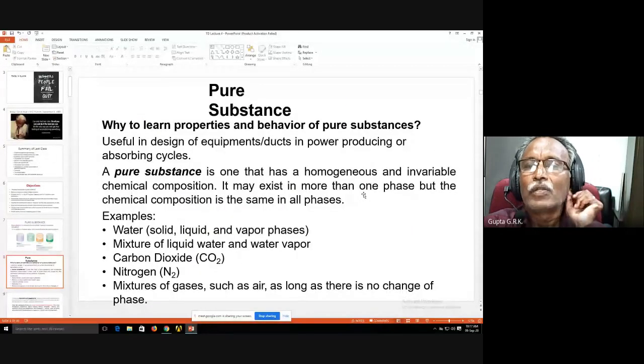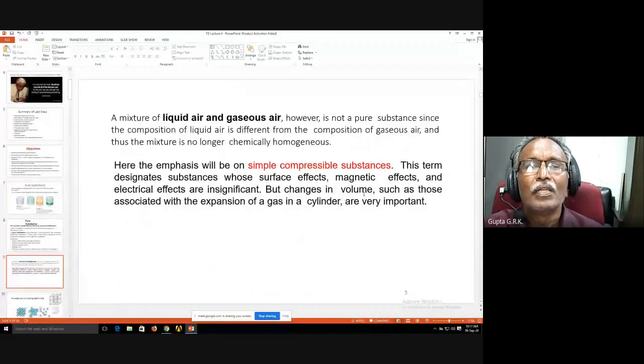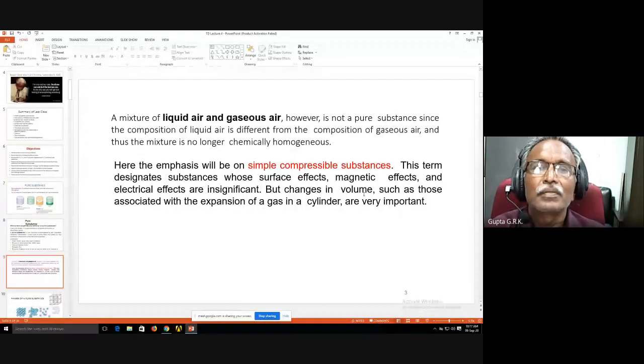Why learn the properties and behavior of pure substances? They are useful in the design of equipment and ducts, and in power producing and absorbing cycles. A pure substance is one that has a homogeneous and invariable chemical composition. It may exist in more than one phase, but the chemical composition is the same in all phases. Examples were given, and we have already discussed them.